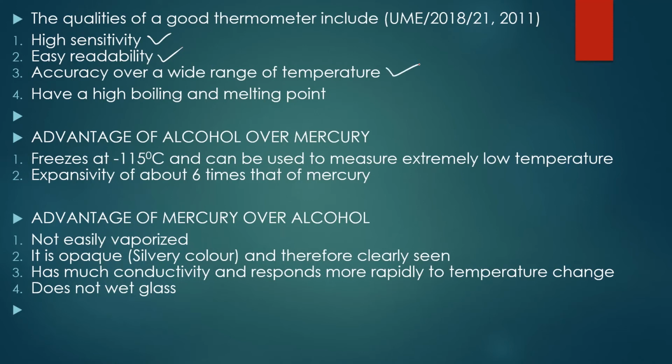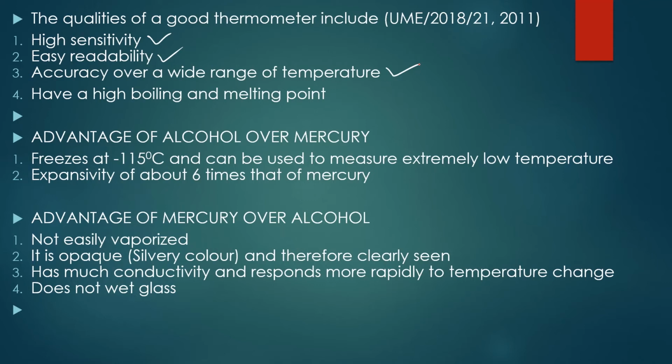This is also a factor that disqualifies water from being used as a thermometric liquid, because the temperature range of water is from 0 to 100 degrees Celsius, and for that reason it's a small range, and that is why you don't use it, because you can't use it to measure temperature above 100 or less than 0 degrees Celsius.